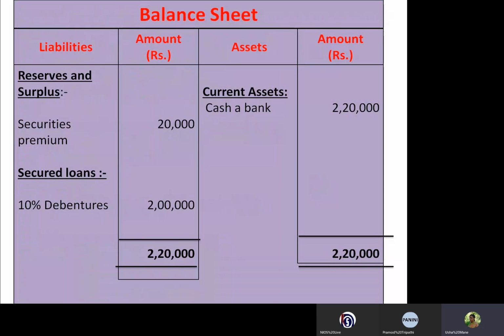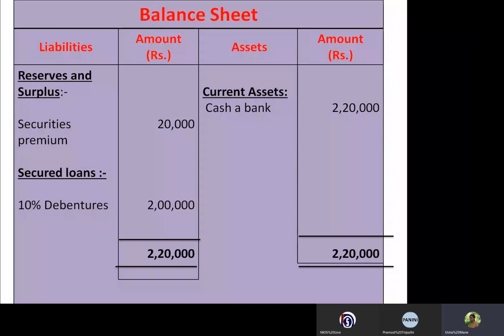See here, students, the same thing we have seen in the company's balance sheet, we have to write here. Under the heading of reserve and surplus, you have to write the premium on issue of debentures. Here we have taken one imaginary amount, security premium of 20,000, and debentures will be shown under the heading of secured loans.